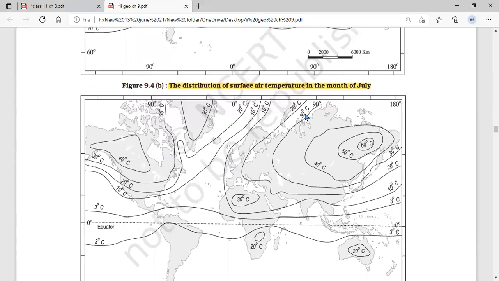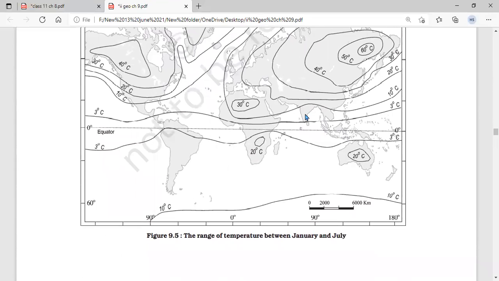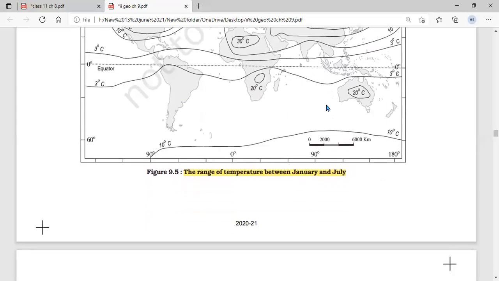Next, again, these are also isotherms. Degree Celsius temperature, all the lines are shown. Degree Celsius temperature. The range of temperature between January and July. In the temperature conditions between January and July, you can see the temperature increases by 60 degrees Celsius. This is north of China, near Korea. If you see 40 degrees Celsius temperature, and through the middle of Delhi, through the middle of India, 10 degrees Celsius is going in January. Okay, this is the average temperature of different areas.